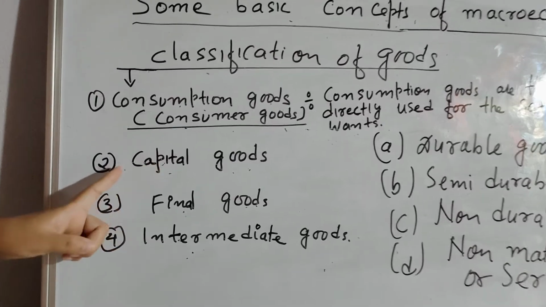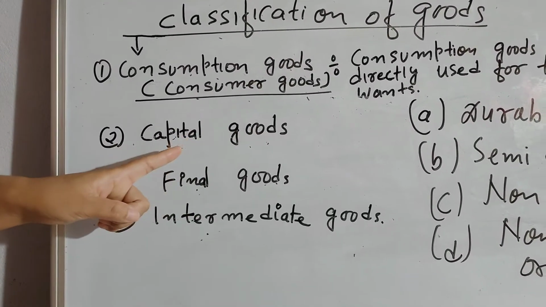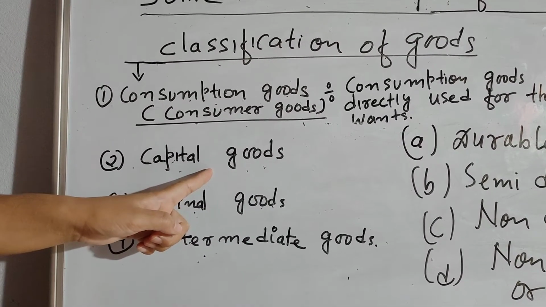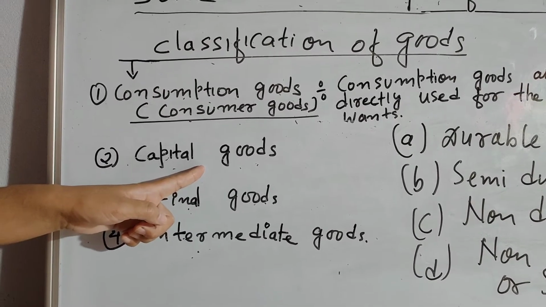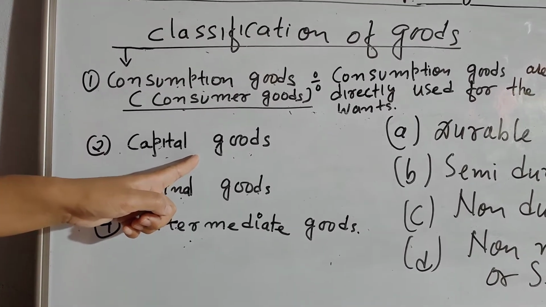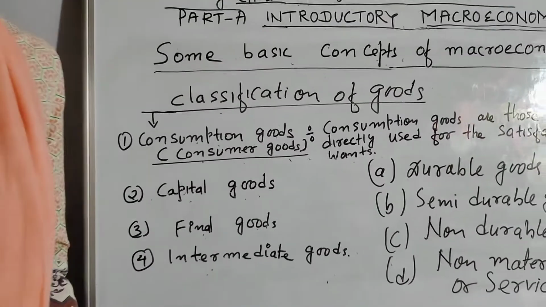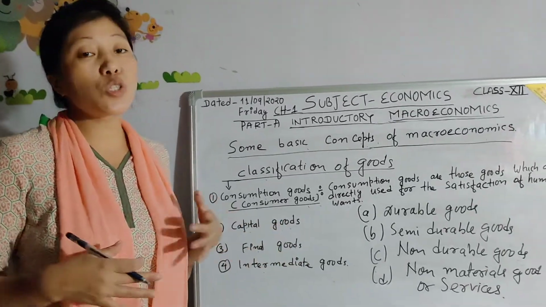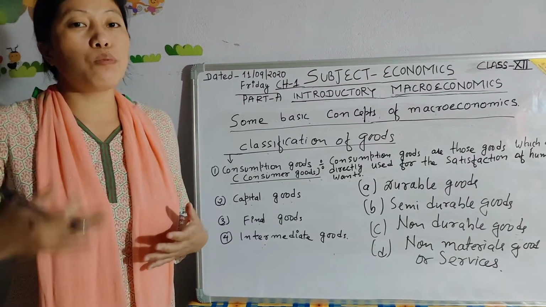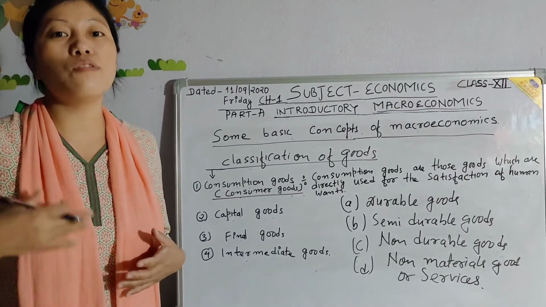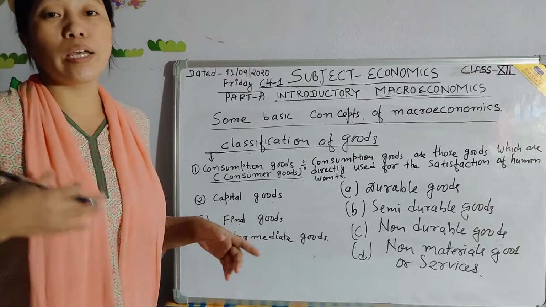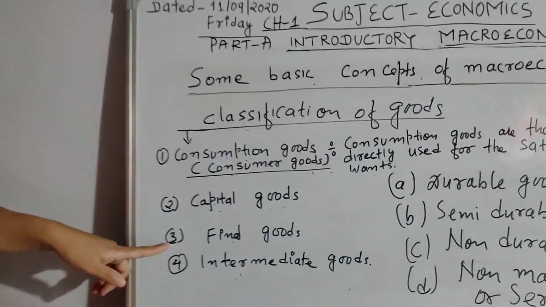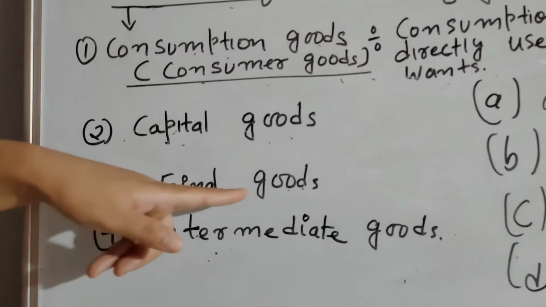Classification of goods, second point, that is capital goods. Capital goods are fixed assets of production. These goods are like plant and machinery items which are repeatedly used in the process of production. For example, a sewing machine is the best example of a capital good. By using a sewing machine in the shop, we can produce other goods, other products, and from that we can earn money, income.